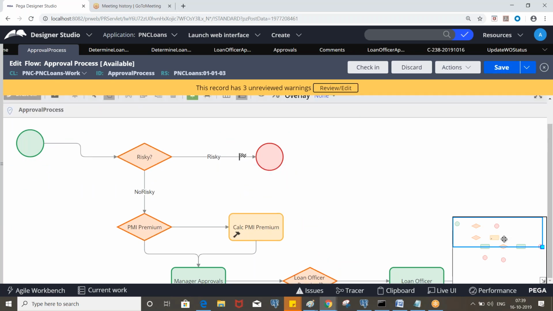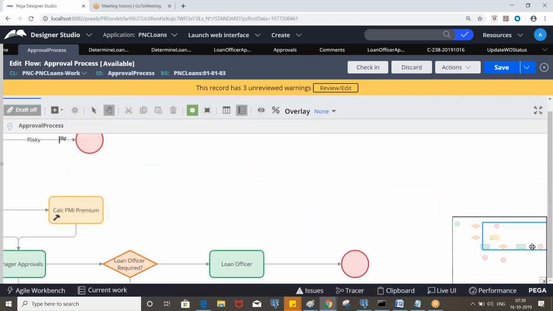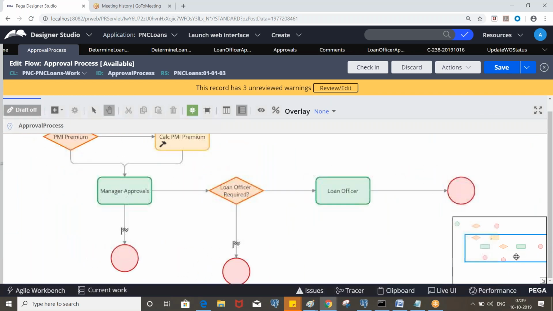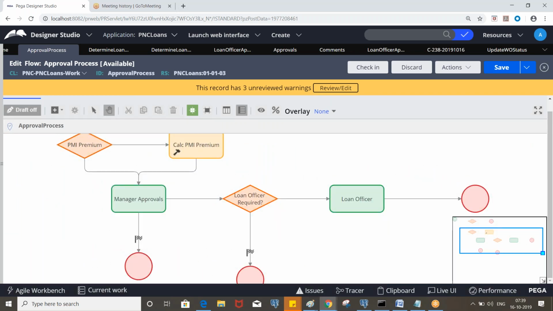Okay, and sometimes if you put more flow shapes, more than 24 shapes, it will display a warning saying that the flow should not contain that many. It's not an error, it's a warning. What PRPC recommends is, if it goes beyond 24 flow shapes, you can create a separate flow and include it here. Okay, so that it will be easy for other developers to understand. If you put a lot of flow shapes here, it will take time to understand.